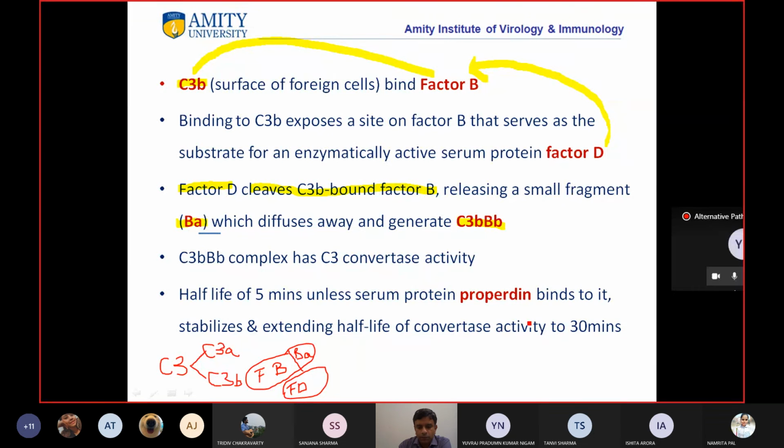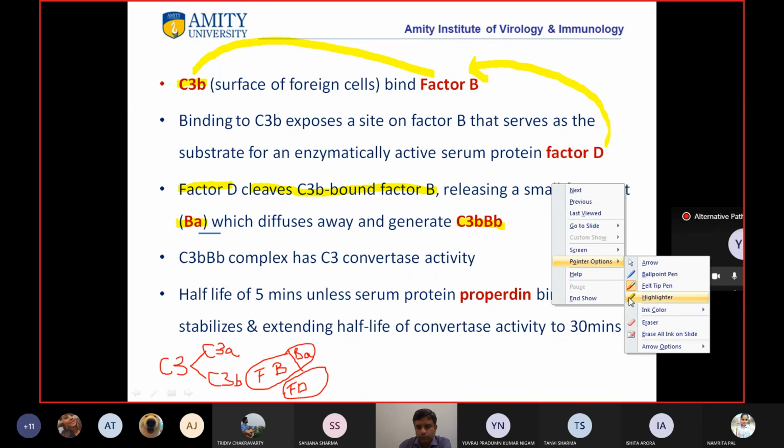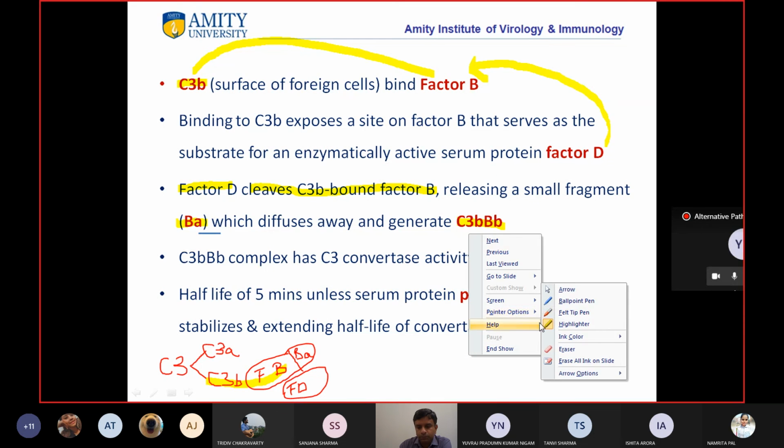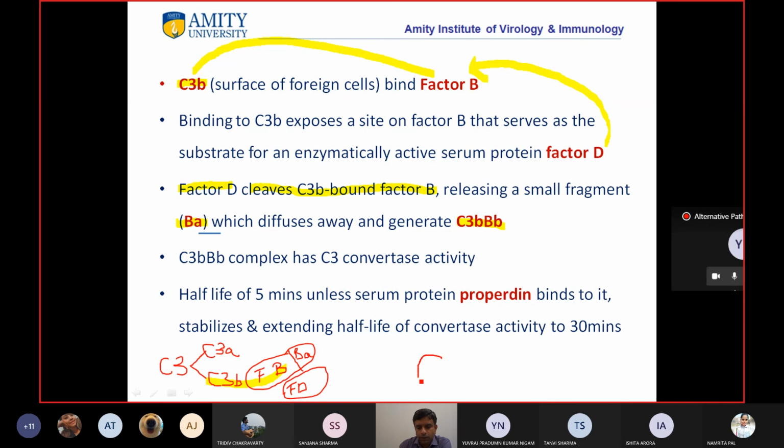Now what is formed here? We have C3b and the bigger fragment of factor B, which is capital B, small b.